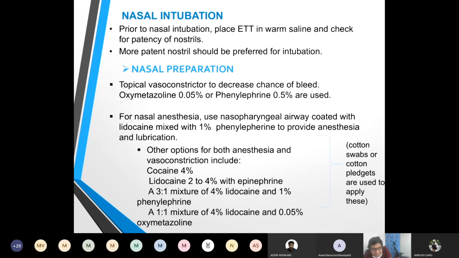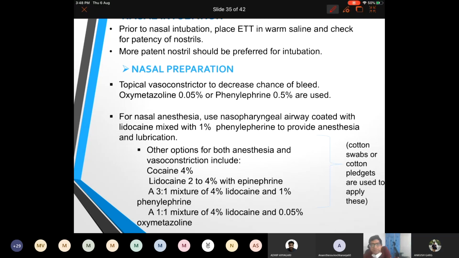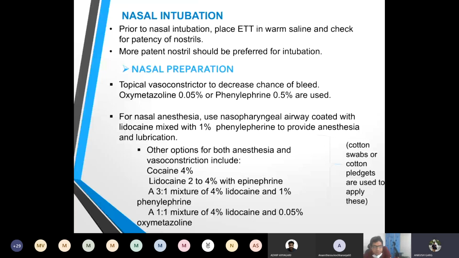Nasal MADs are also available. So you have nasal MAD. You can use cotton pledgets soaked in local anesthetic solution. And then you can also have that nasopharyngeal airway along with your lignocaine. And the pledgets can be used with a solution of lignocaine with epinephrine, and we are also using xylometazoline and phenylephrine drops in our OTs as vasoconstrictors to reduce the chances of bleeding.